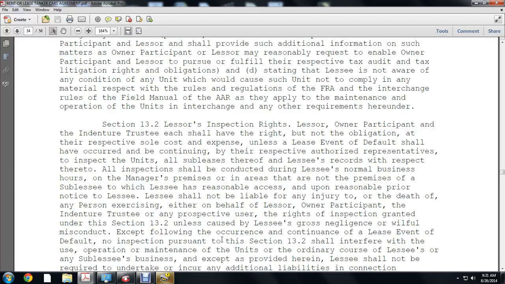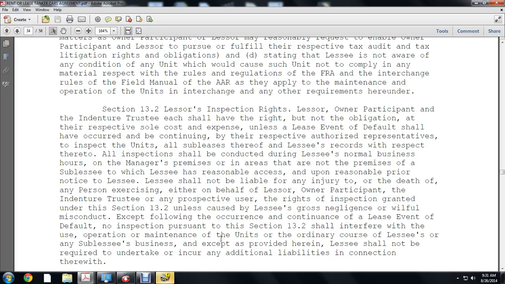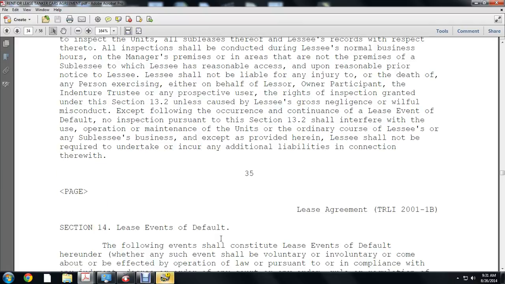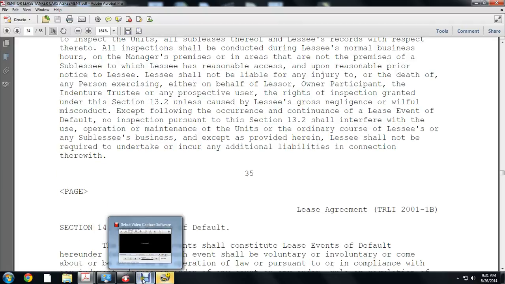No inspection pursuant to Section 13.2 shall interfere with the use, operation or maintenance of the units, or the ordinary course of the lessor's and any sublessor's business, except as provided herein. The lessor shall not be required to undertake or incur additional liabilities in connection therewith. Section 14, lease events of default.